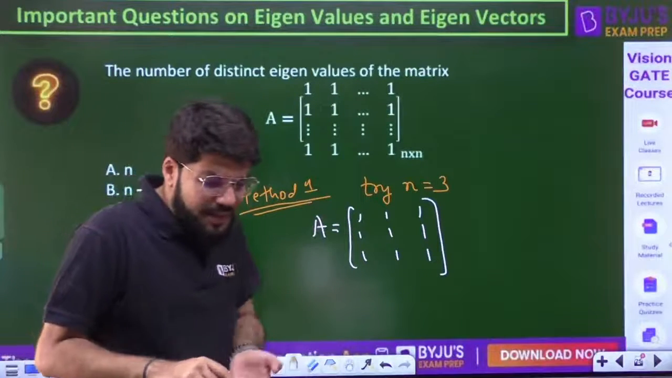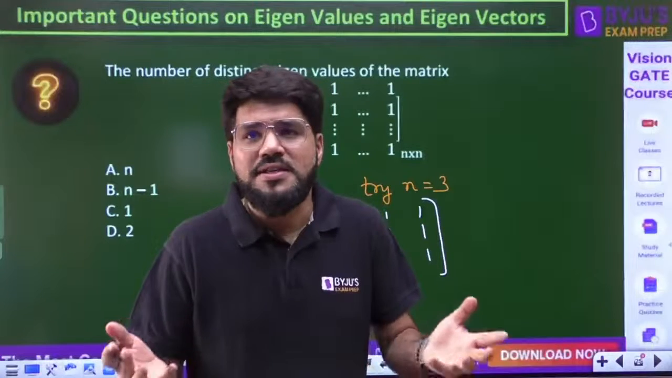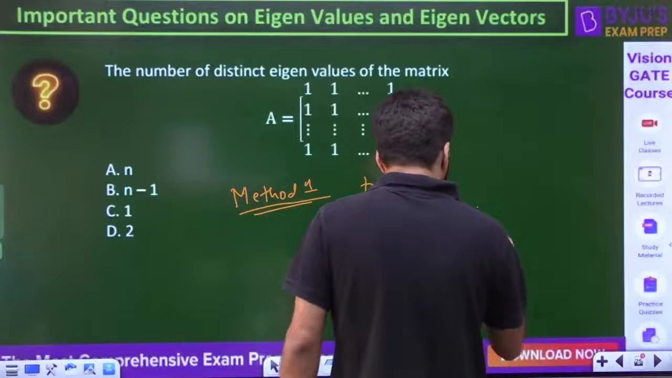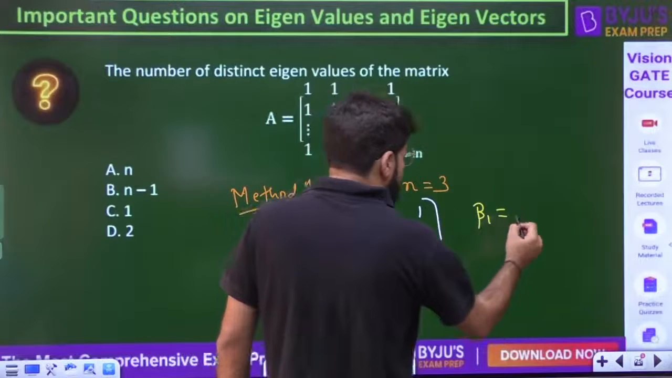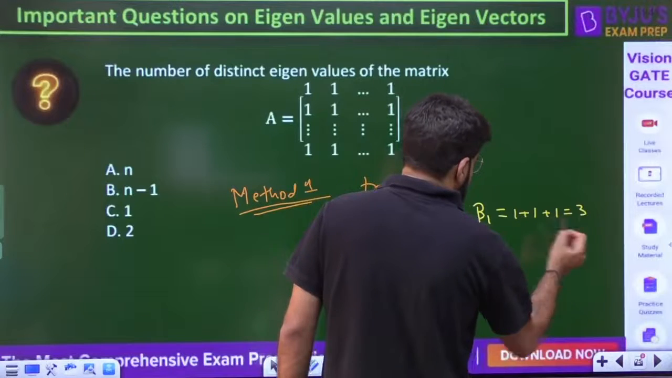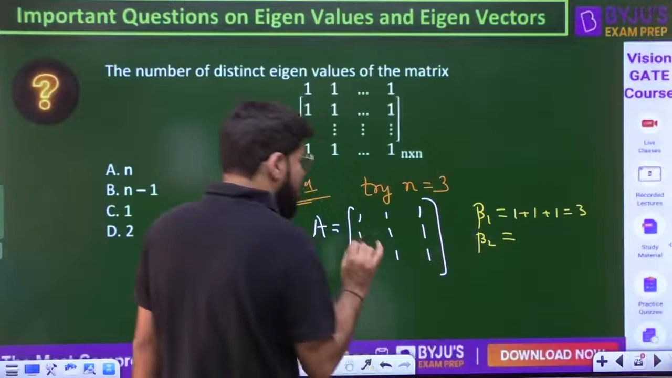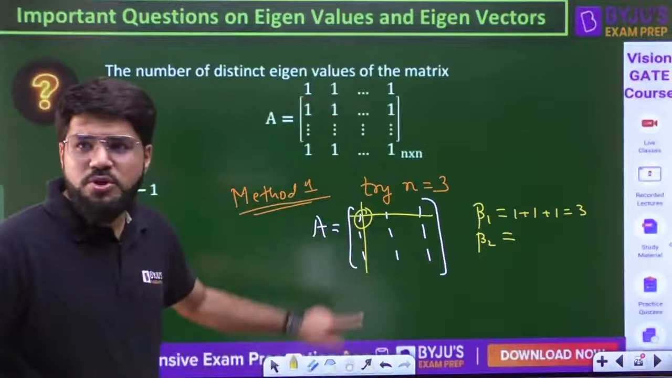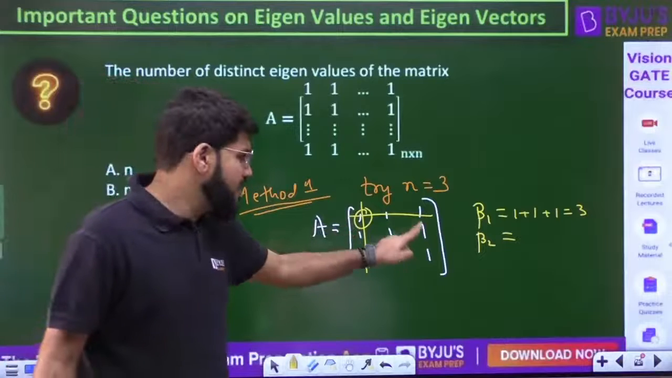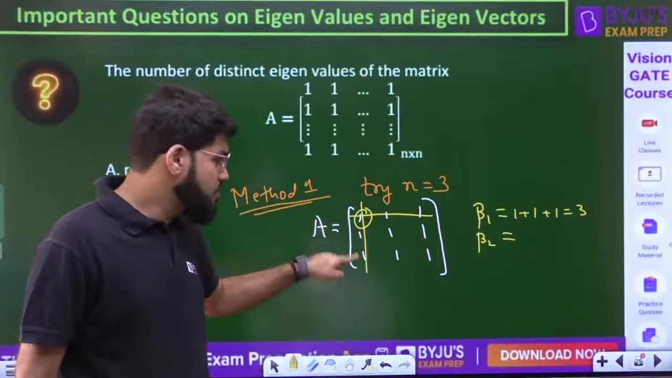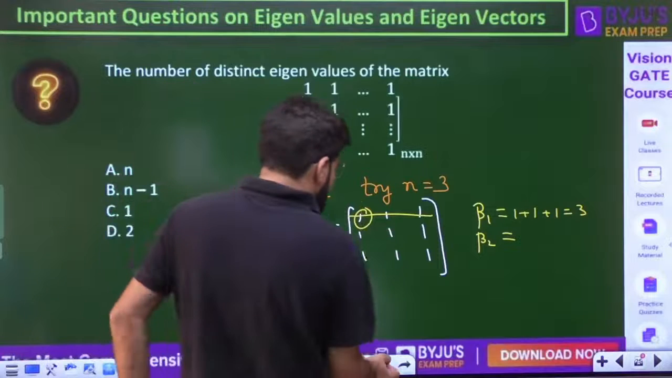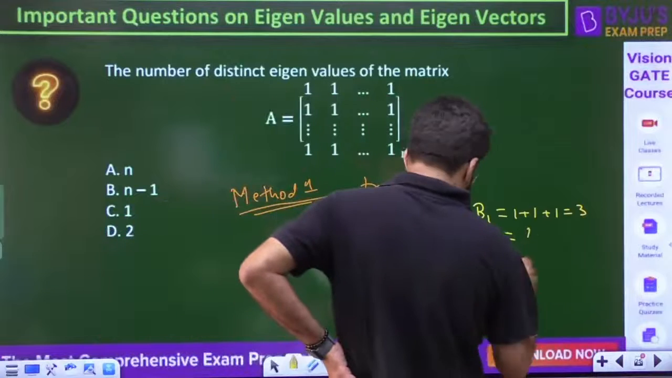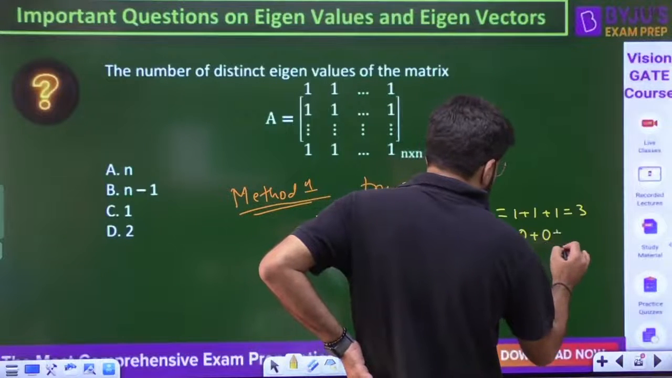Now for a 3 cross 3, you know the characteristic equation, the beta 1, beta 2, beta 3 calculation. What is beta 1? That is the trace, 1 plus 1 plus 1, equal to 3. What is beta 2? Please remember, because all rows are identical, whenever you calculate any minor, suppose you take the first diagonal element, the minor is 1 minus 1. If you delete the first row and first column, it is 1 minus 1. Similarly for the second, also 1 minus 1. So all the minors are 0, so beta 2 is 0.